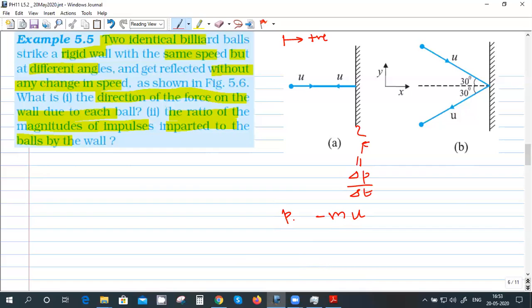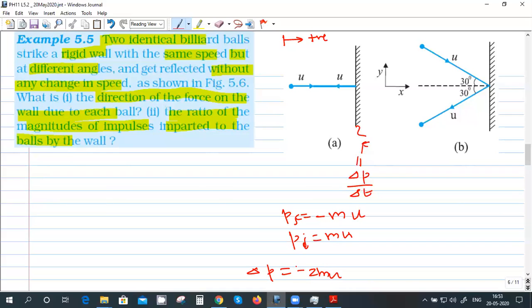Yes, sir. And the initial is m into u, right? So delta P is final minus initial, minus 2m into u.